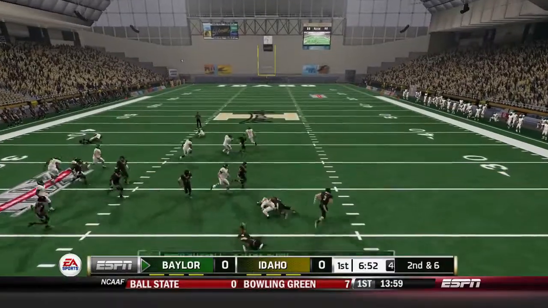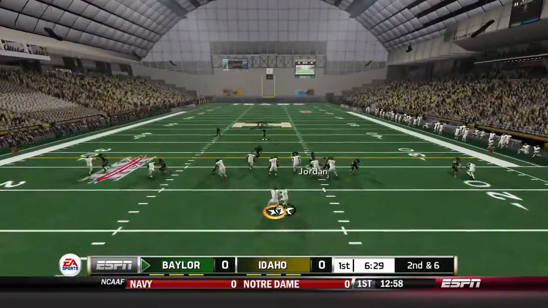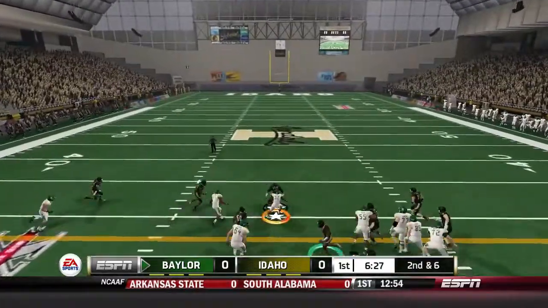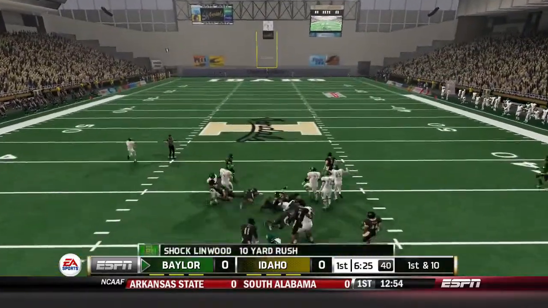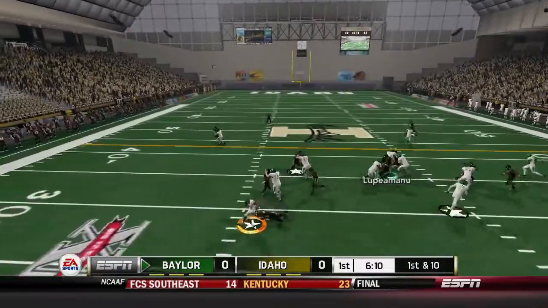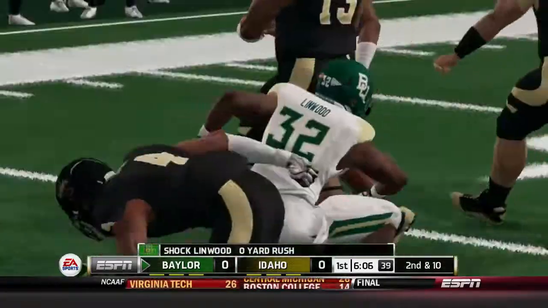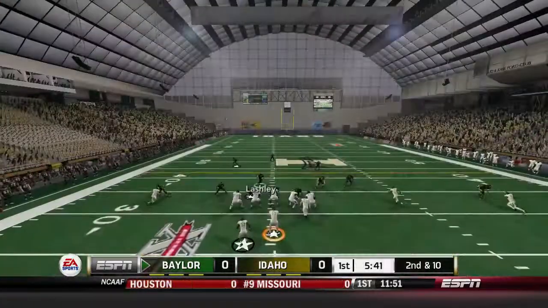and he'll take it out to the right. Spin move, picks up a good 4 yards there, bringing up 2nd and 6 for the Baylor Bear offense. He'll hand off up the middle, and that'll be Shock Linwood being able to pick up a good 10 yards, and a Baylor Bear first down. Another handoff. This time he tries to bounce out on the counter to the left side, breaks the tackle, but then the Idaho Vandal defense swarms to bring him down for a tackle of no gain,